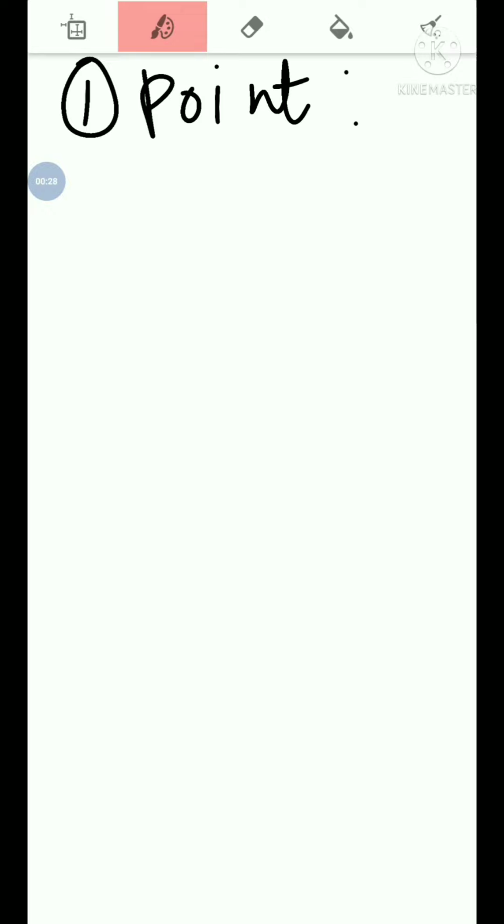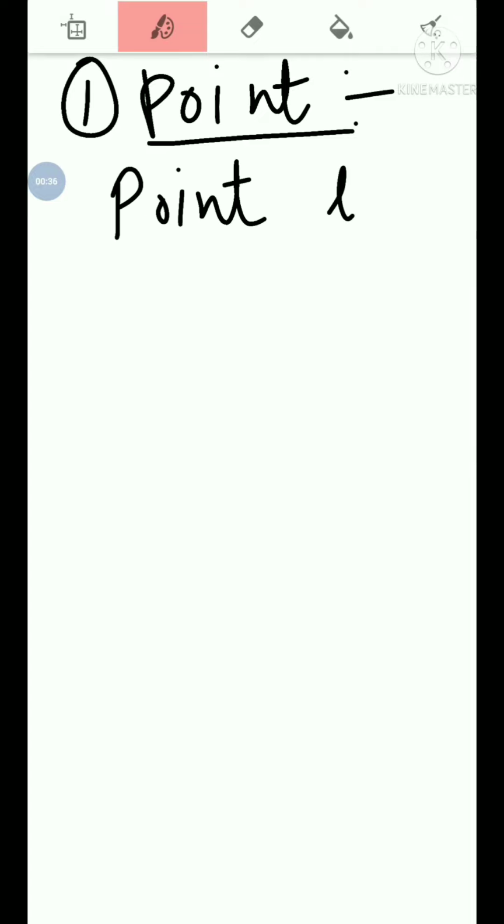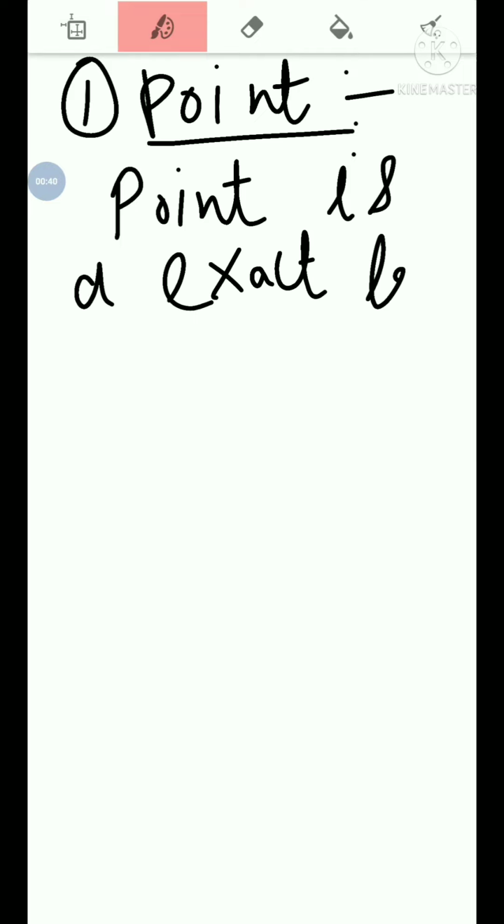The first one is our point. Now, what is a point? A point is the exact location, or a particular point. Now, how to denote a point? We denote a point in the form of a dot.